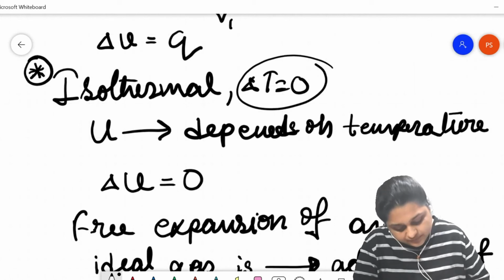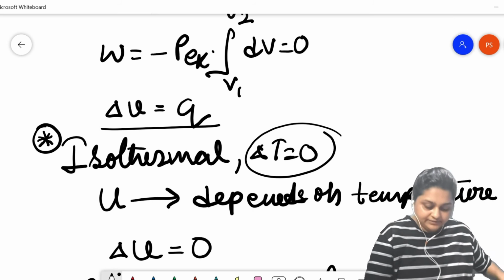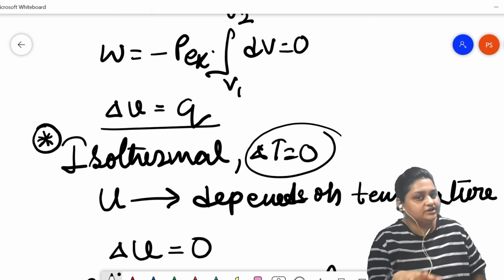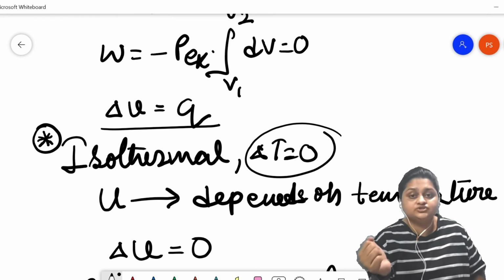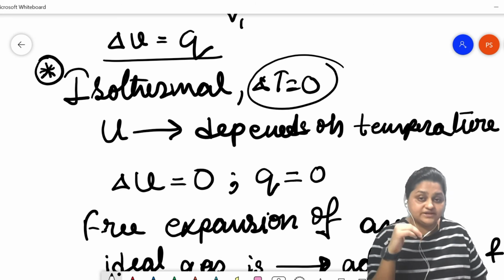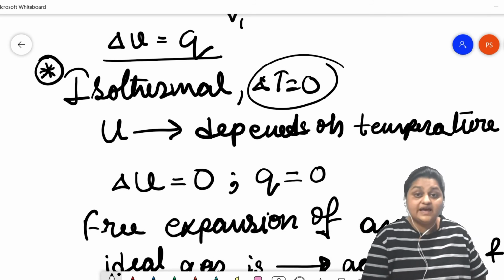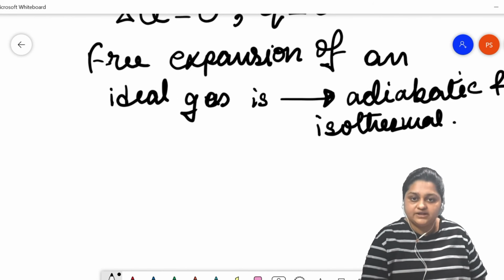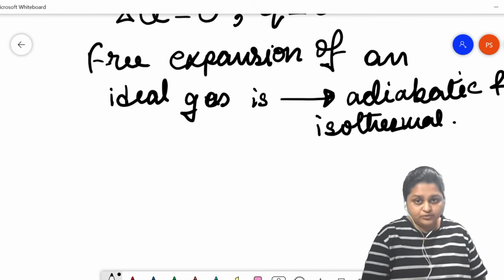Why adiabatic? As no work is happening, the change in internal energy is governed by the heat absorbed or heat released. Now, as the internal energy also does not change, this will result in no exchange of heat either. As there is no exchange of heat between the system and surroundings, it is an adiabatic process by definition. So the free expansion process of an ideal gas is by definition both an adiabatic and isothermal process.